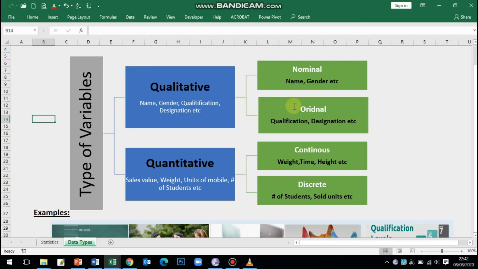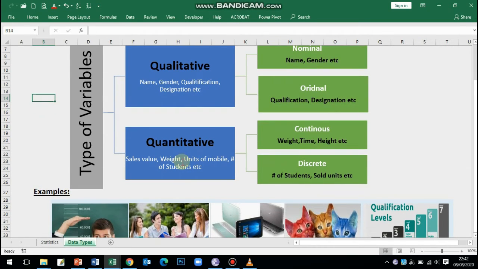On the flip side, if we see the quantitative variables, you can infer easily that quantitative variables are those variables that have certain numbers. Means we can apply every arithmetic operation or statistical measure on these variables, like we can do sum, average, minimum, median, mode, standard deviation, and variance, etc. Let's say sales value, this is a number, this is a quantitative variable.